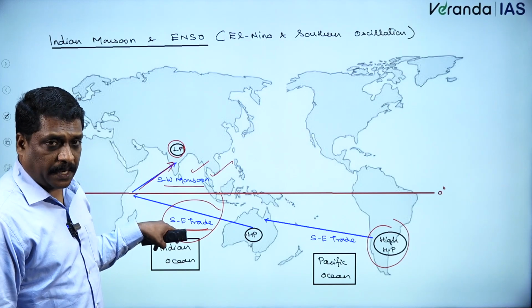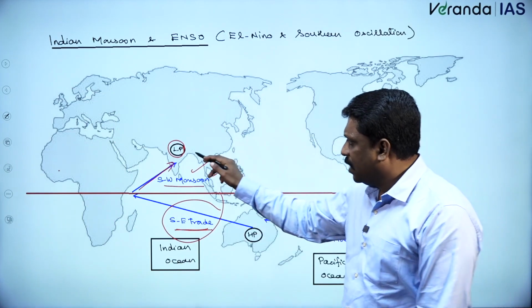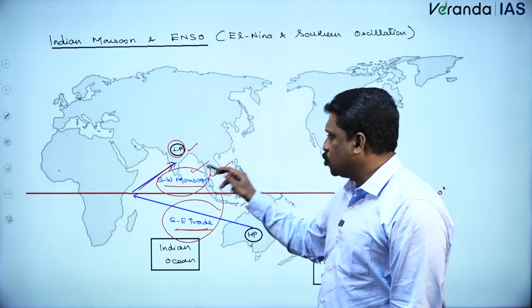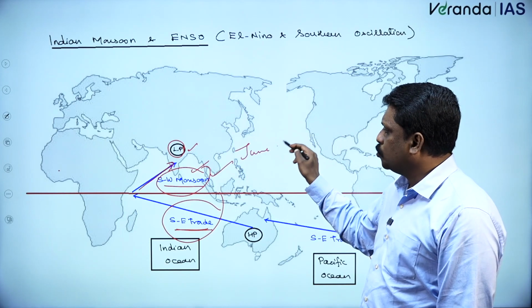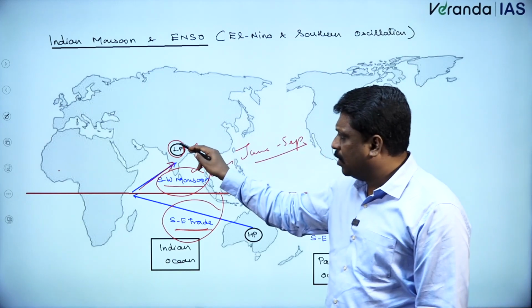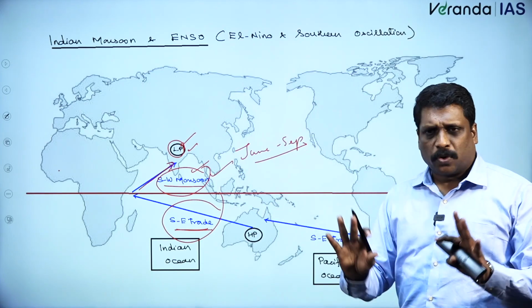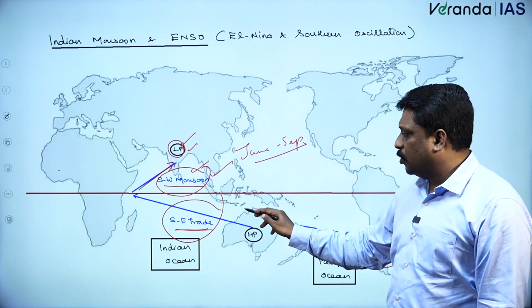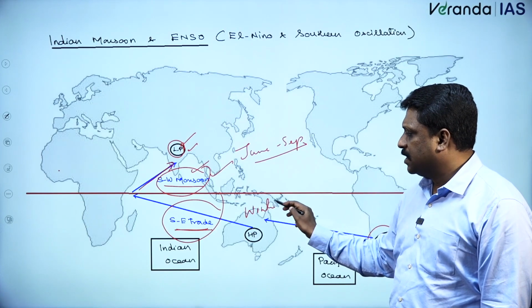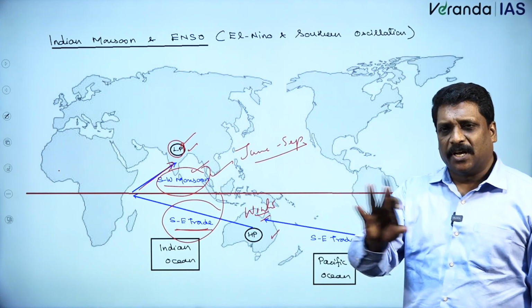Correct? Right. Now, even when I just talk about the seasons, it is matching. I'll be having the southwest monsoon particularly in the month of June to September. Largely it is summer of northern hemisphere. Having low pressure created over land during summer is very much okay. During the same period, I'll be having winter in southern hemisphere. Having the high pressure getting developed over Australia is also very, very common.